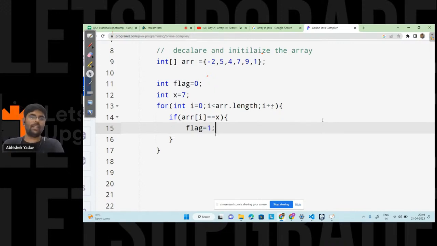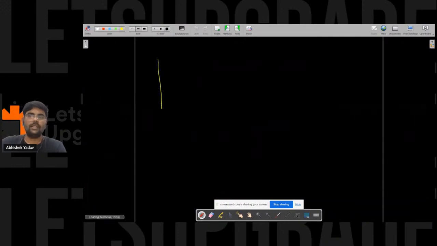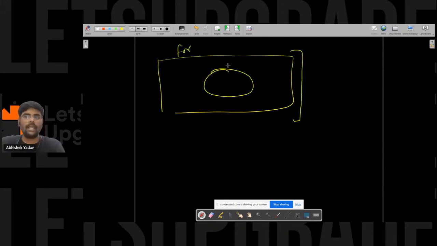What is the use of flag? You can understand it like this: you have to find something, and outside the for loop you have to tell someone that you found that thing.